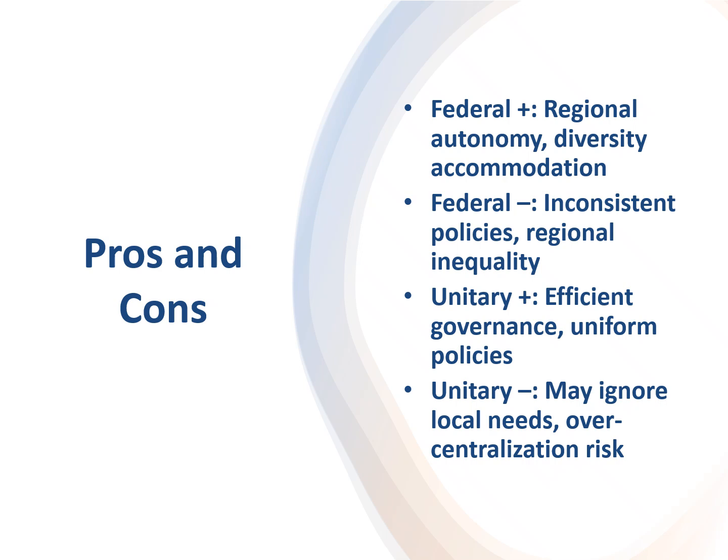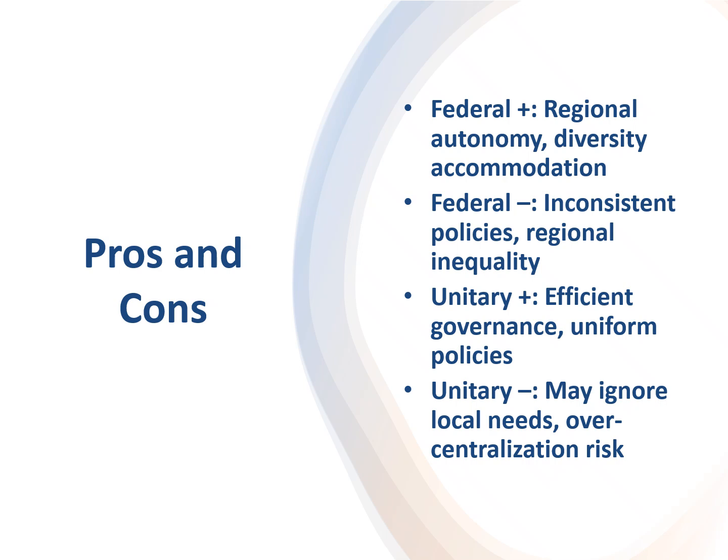So looking at the two systems, federal systems allow for regional autonomy, while unitary systems have efficient decision-making across the regions. Federal systems accommodate diversity, while unitary systems have uniform policies.